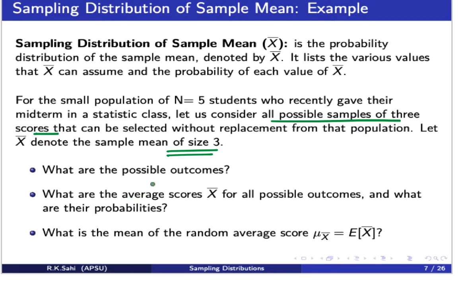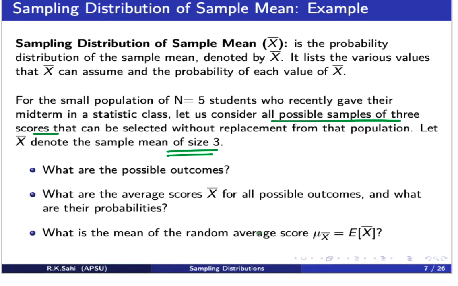So the first thing is, what are the possible outcomes? Then what are the average scores for all of these possible outcomes, and what are their probabilities? After that, we will find the mean of the random average score. Remember, what we're doing is looking at the sampling distribution of the sample mean.